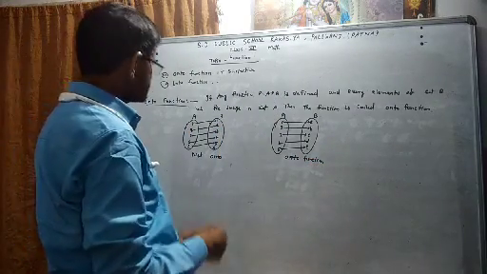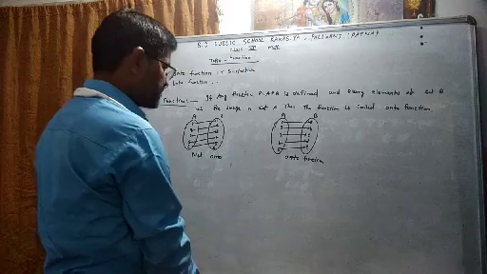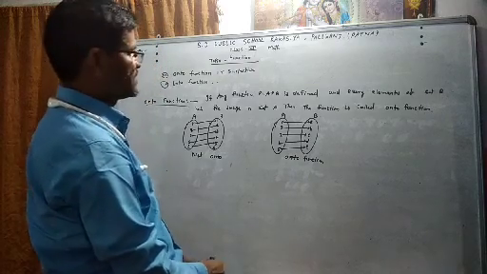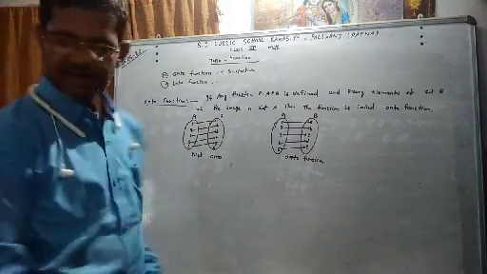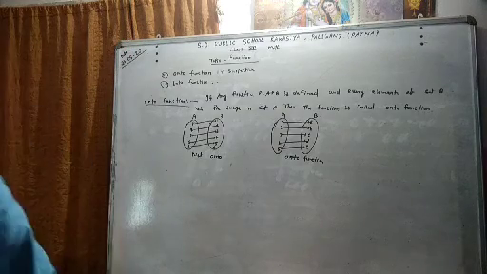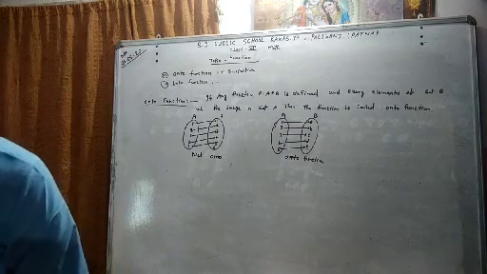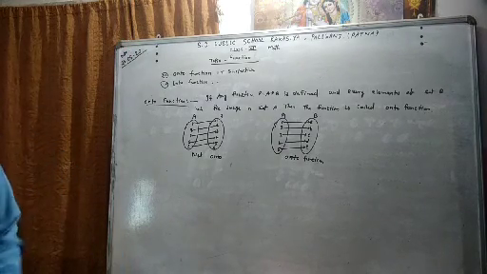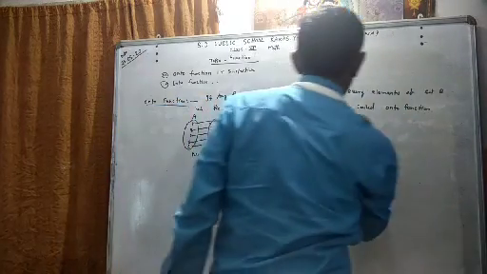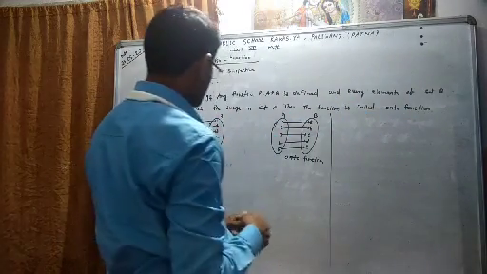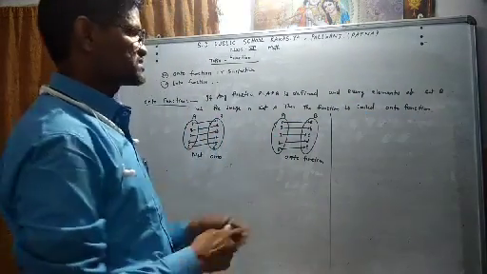Now we can examine the onto function in any given function. Now we discuss the rule for examining the onto function.